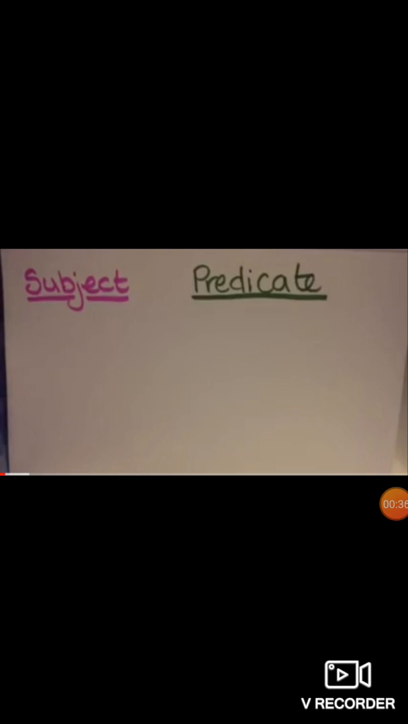Now, we will focus on the chapter. What I am going to teach you today is the subject and predicate. Let's talk about subject and predicate. To have a complete sentence, you must have a subject and you must have a predicate. Let's put it down, what subject and predicate are.